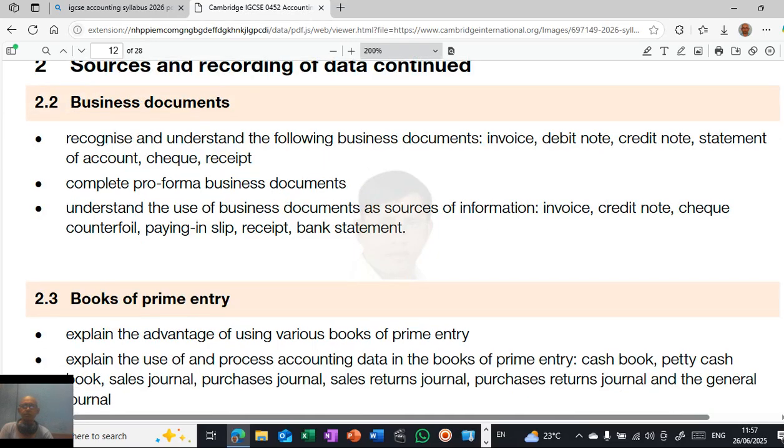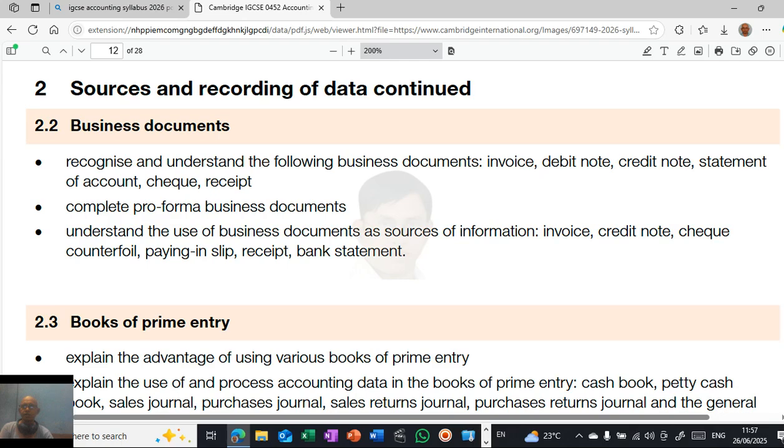Then sources and recording of data. So business documents.